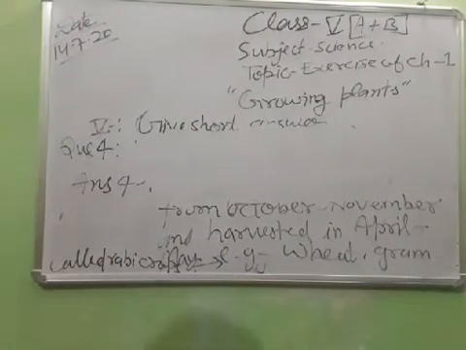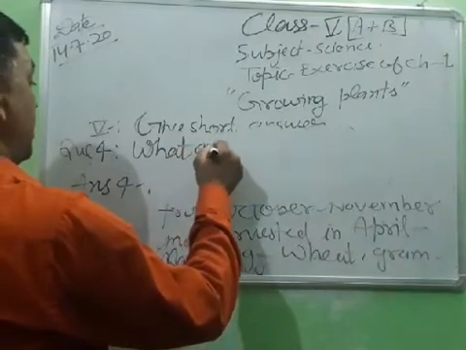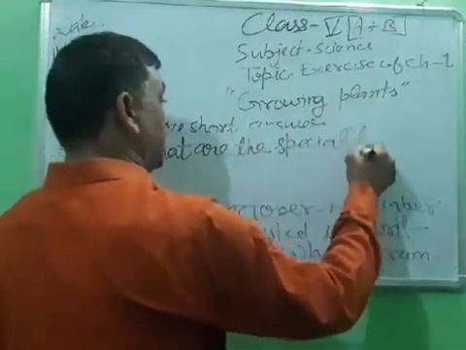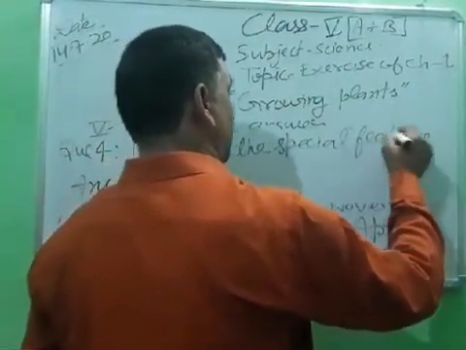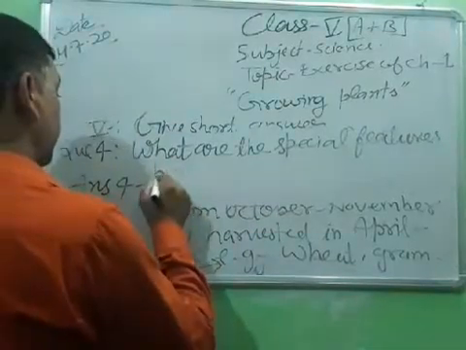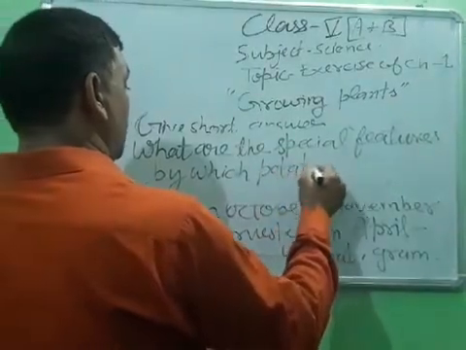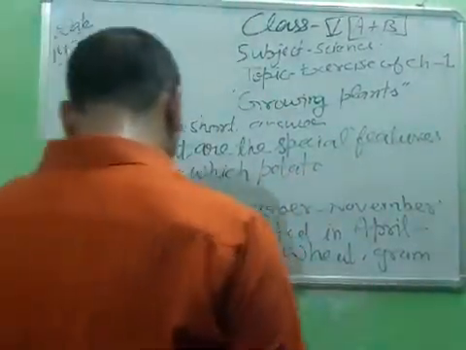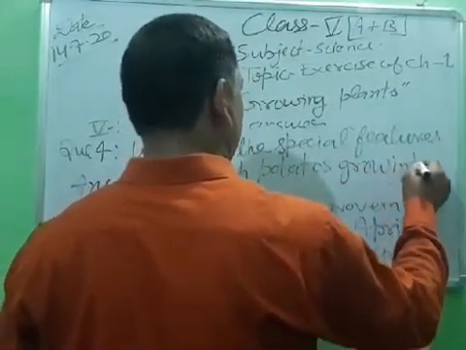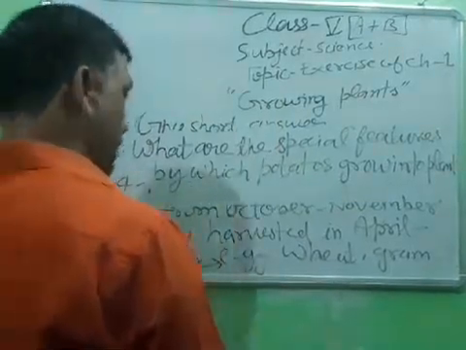What are the special features by which potato grow into plant? Question mark.